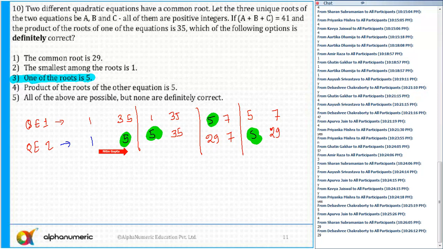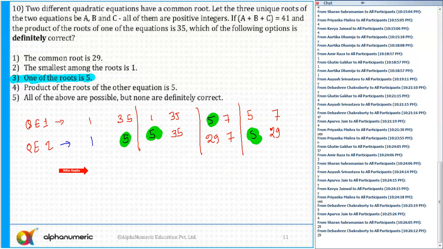Like the first option, the common root is 35? Not necessarily. In 2 of the cases, the common root is 29. This can never happen, actually. The smallest among the roots is 1? Not necessarily. It can be 5 also. One of the roots is 5, that is definitely correct.